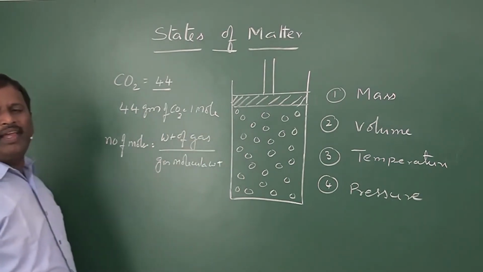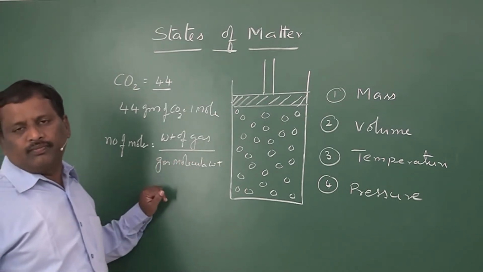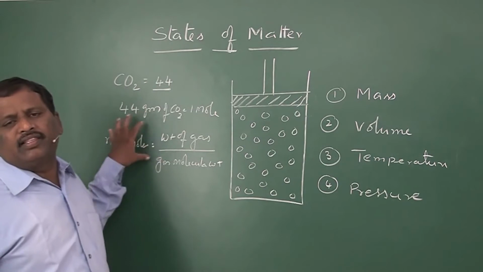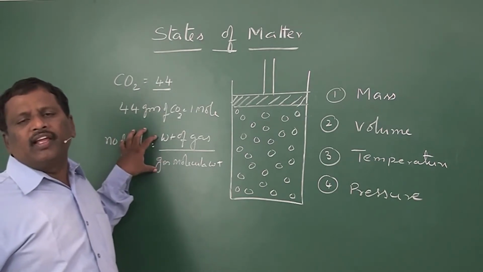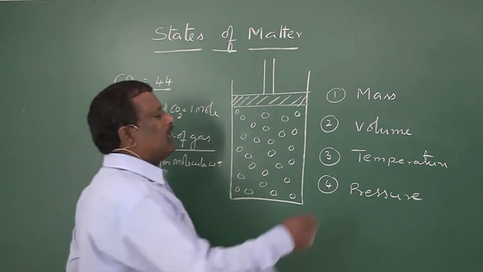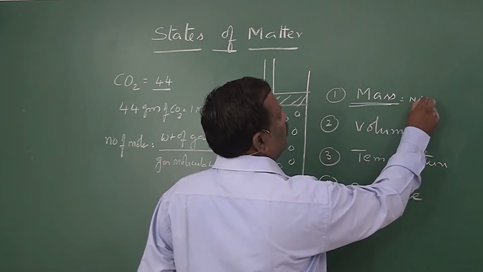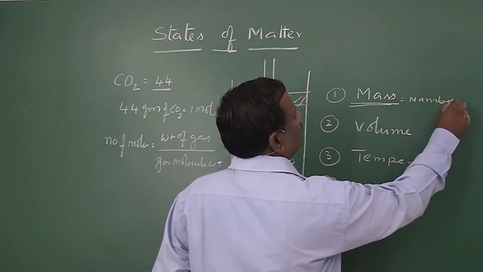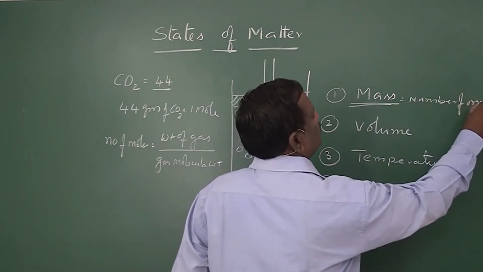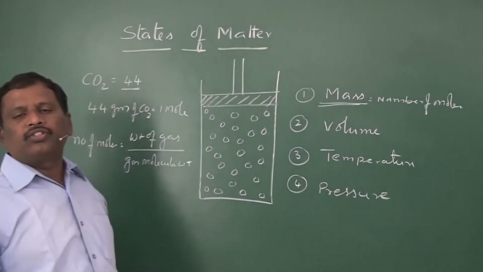The weight of the gas divided by the gram molecular weight will give us the number of moles. So for any gas, this is the general formula to calculate its number of moles. So the mass of the gas is generally expressed as the number of moles.